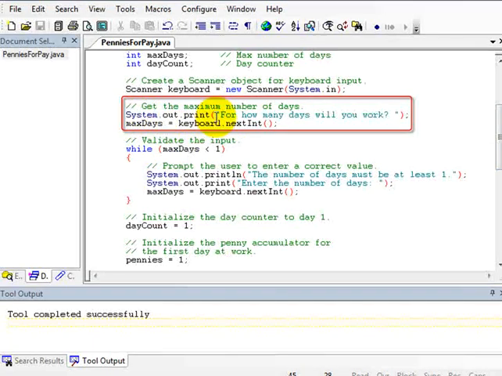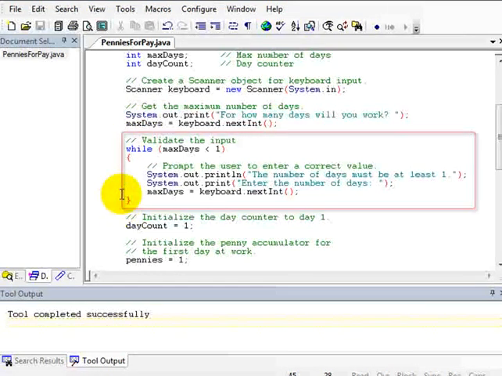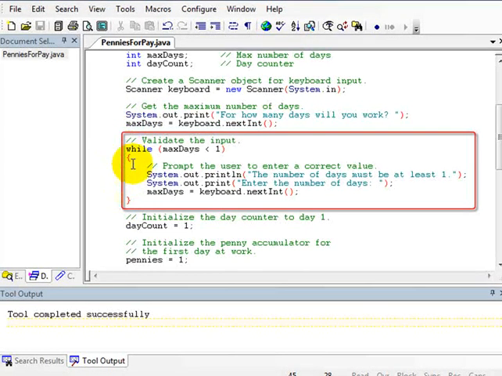So just display the message for how many days will you work. And then we read an integer using the scanner object and assign that to max days. Now we need to validate that max days is not less than 1. So this is the while loop that does the input validation while max days is less than 1. Of course, if max days is a valid value, if it's 1 or greater, this loop will be skipped. It won't iterate at all.